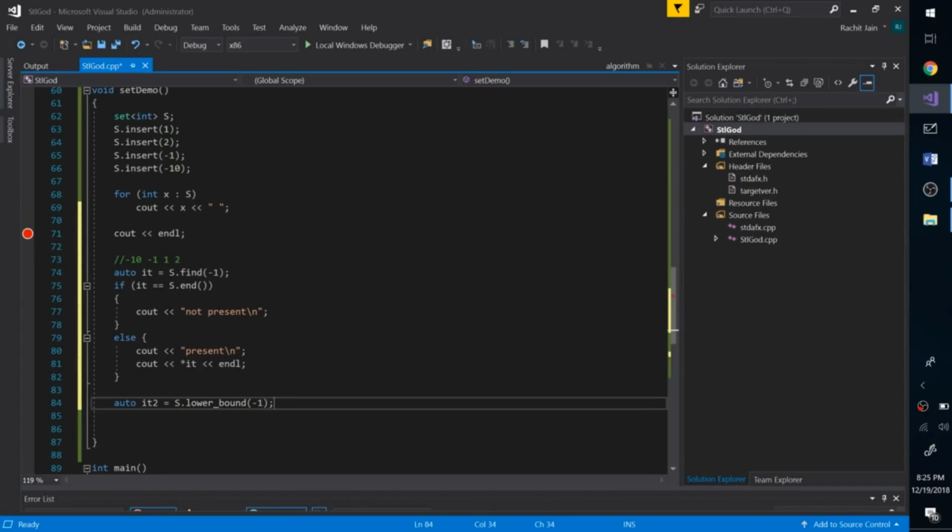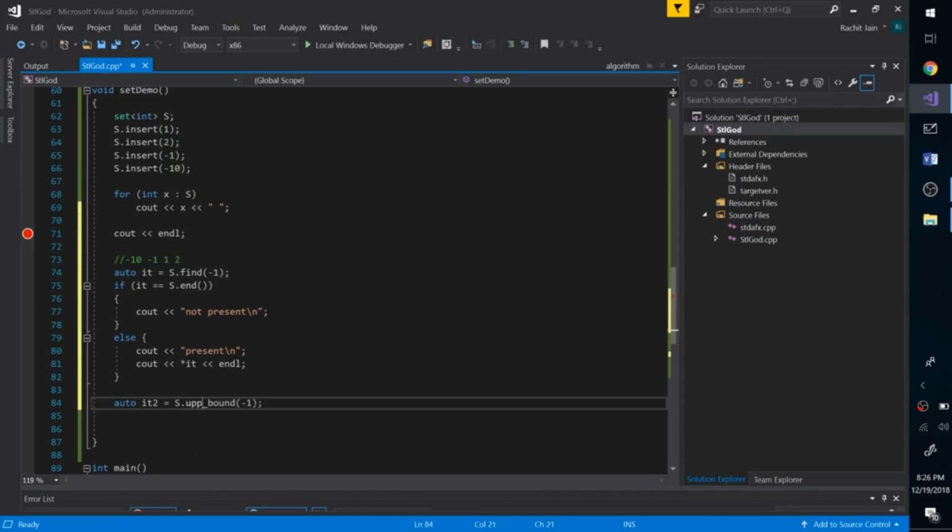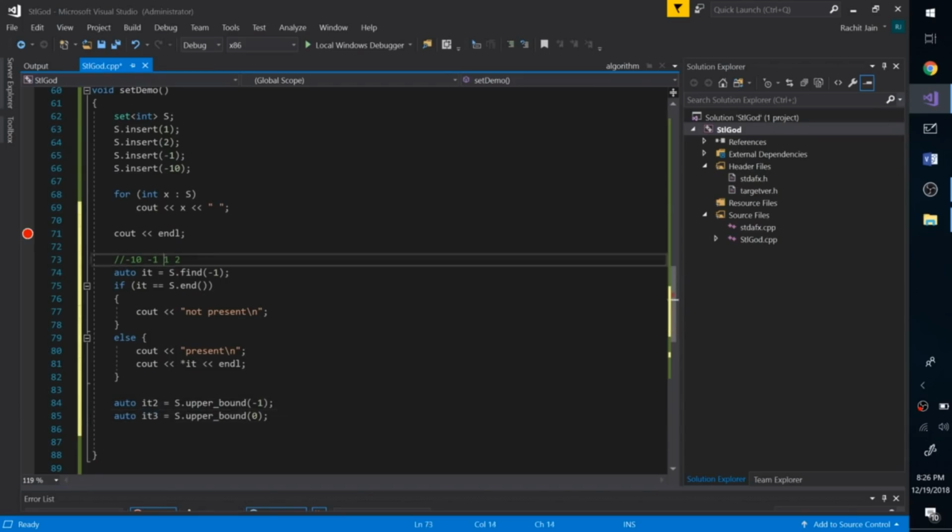So this will give me again what? Iterator to the first element in the set which is greater than or equal to -1. So this will give me exactly this. But let's say I was interested in finding strictly greater, so I can do something like upper bound. So upper bound of -1 is 1, and upper bound of 0 will also be pointing to 1. In fact, we can print the contents of both the iterators just to see if we are right or not. And this should print nothing but 1.